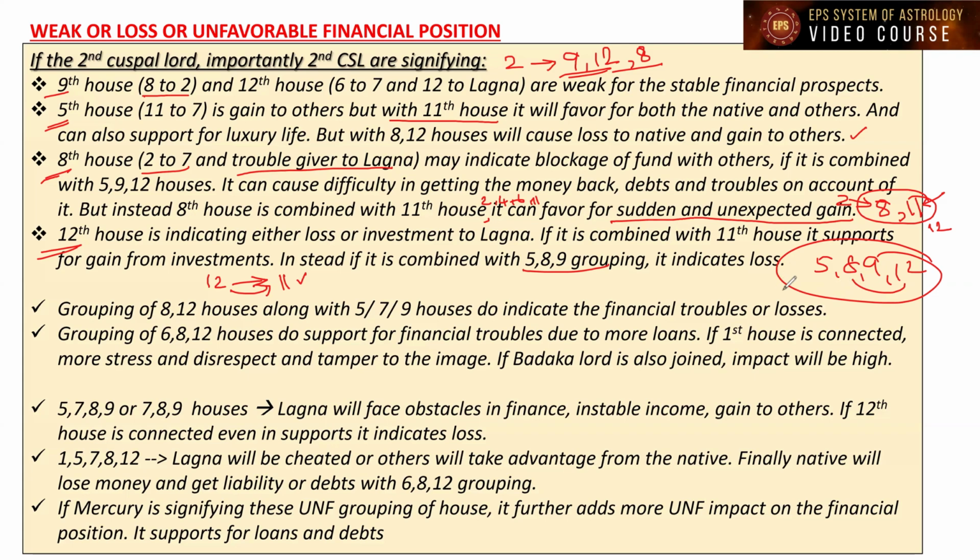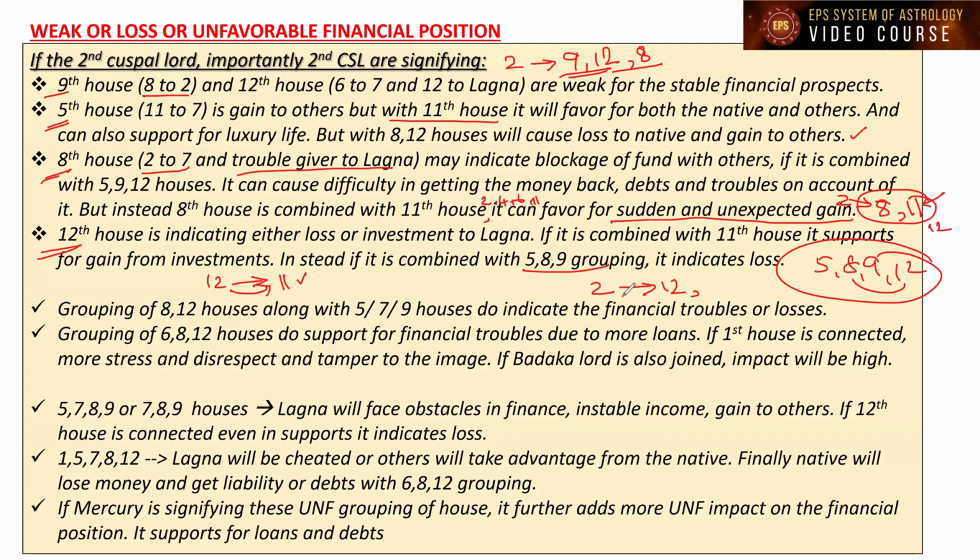So the 12th house is either going to be favorable by way of investments leading to gain, or it is going to give trouble to the Lagna by way of loss, depending on the grouping of the other unfavorable houses. I think we're able to understand, right? So the second house is connecting to the 12th house along with those favorable houses.